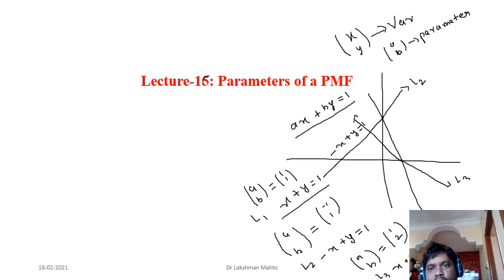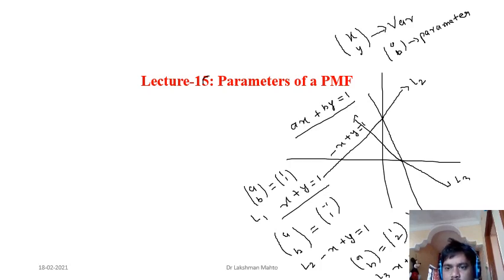So if you are changing a variable, that means you are in a single system and you are moving in that system. You are just collecting the locus of a moving point. So that is the meaning of variable. And when you vary the parameter, it simply says that you have a collection of values of the parameter, and you are varying that system. You have a collection of systems, and with respect to each system, there is a specific value of the parameter.